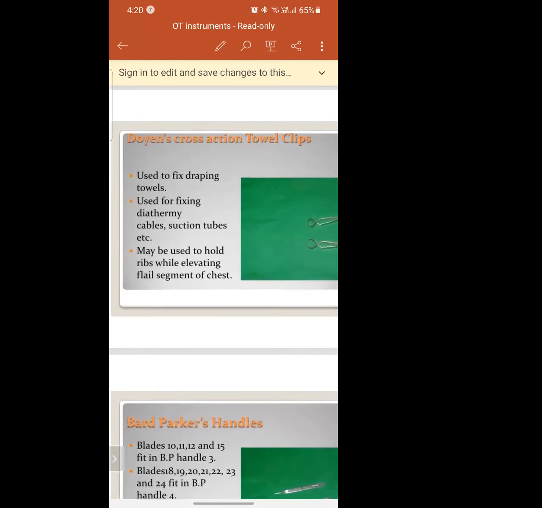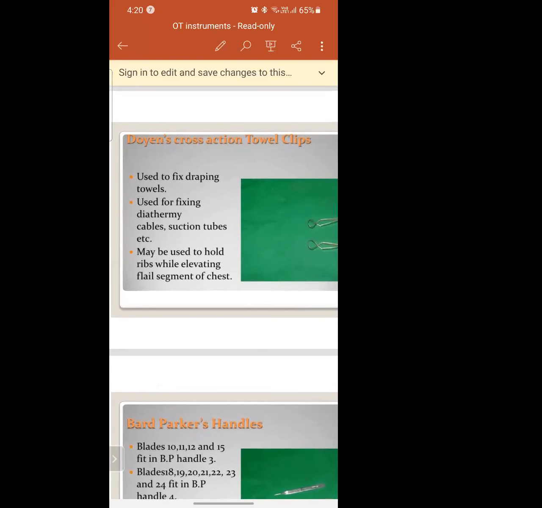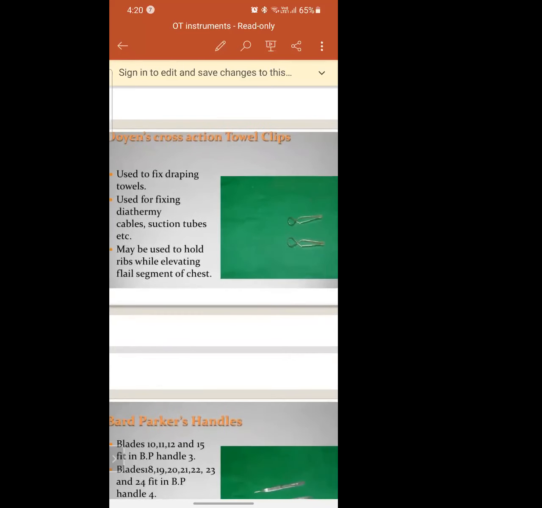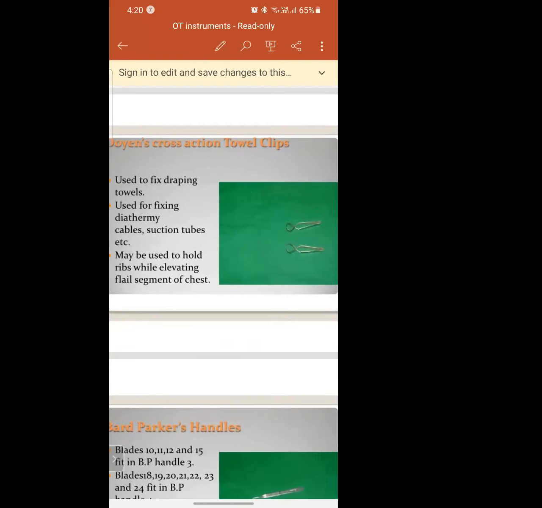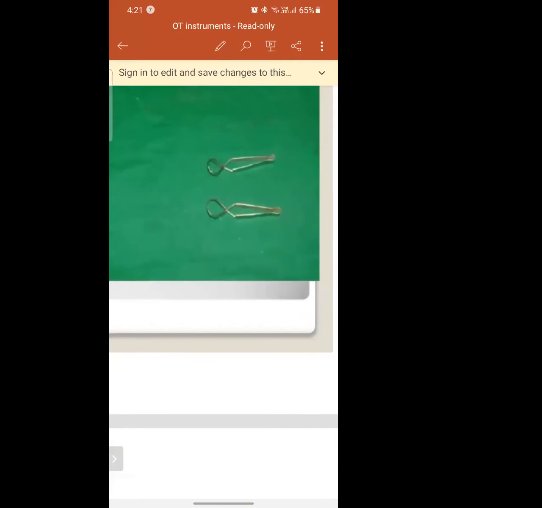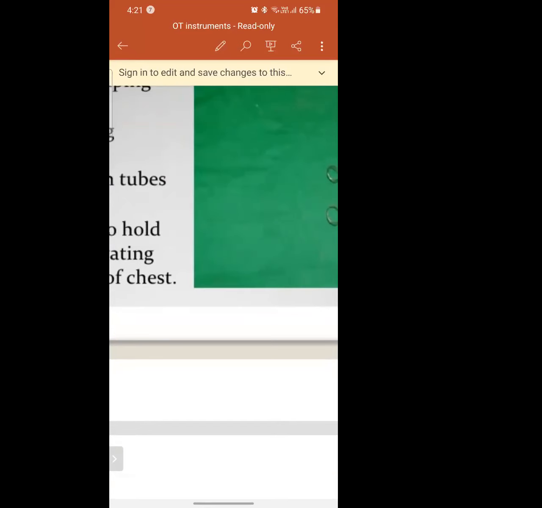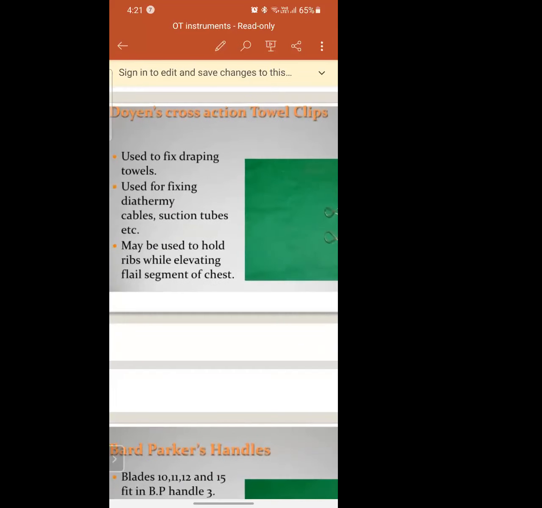It is a type of surgical machine. It is a cable used to give heat to the body. If we want to inject heat into any part, we do it through diathermy. For fixing that cable we use this instrument, the Doyen's towel clip. It is also used to hold that cable. Understood?